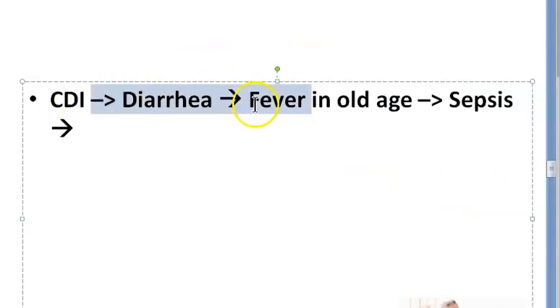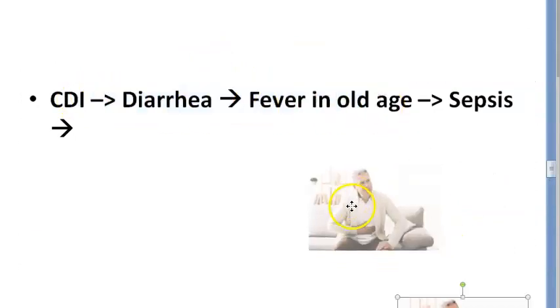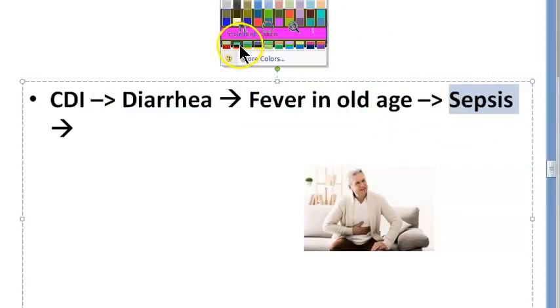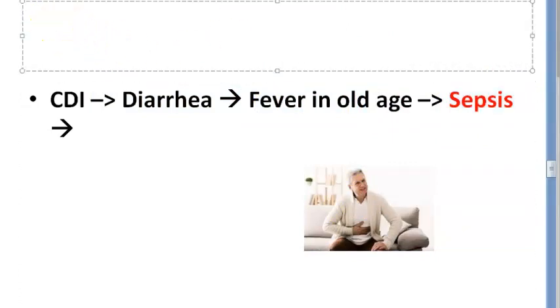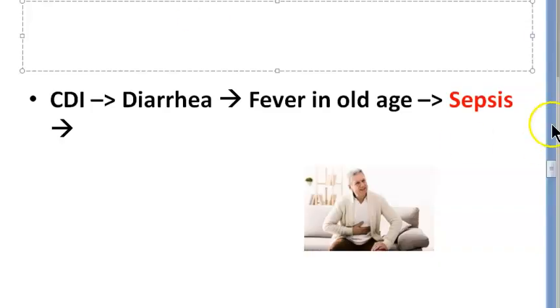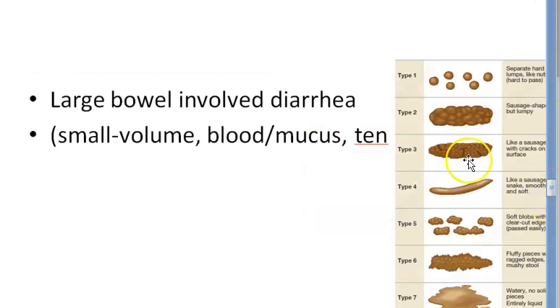Now this person will have diarrhea, he'll have fever, he can go into sepsis. Now you can understand why it can become fatal, right? Because it is infectious gastroenteritis, and any infection can lead to sepsis. Yes, you know that. Very good, you people are smart.